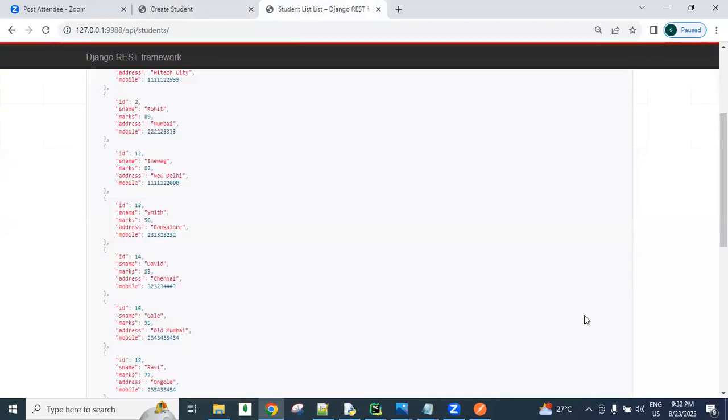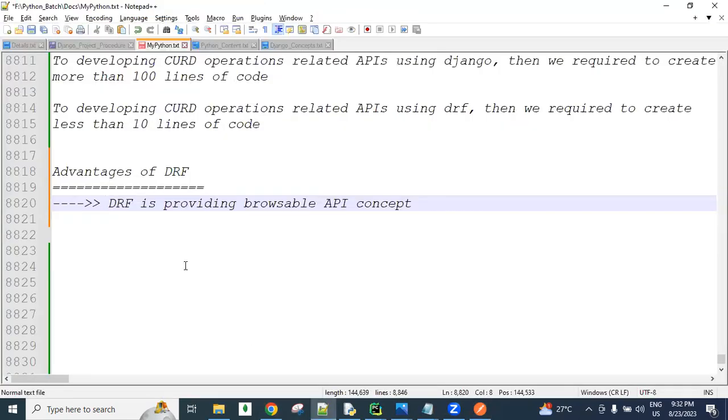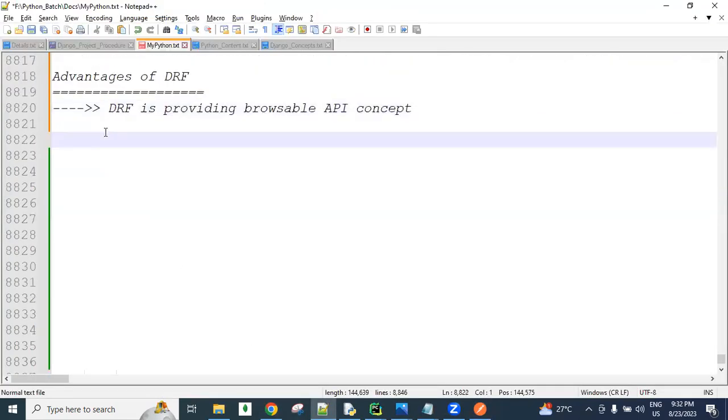In that situation, we can use Postman, or else test it from the browser. Is everyone understanding? The browsable API feature. Next.